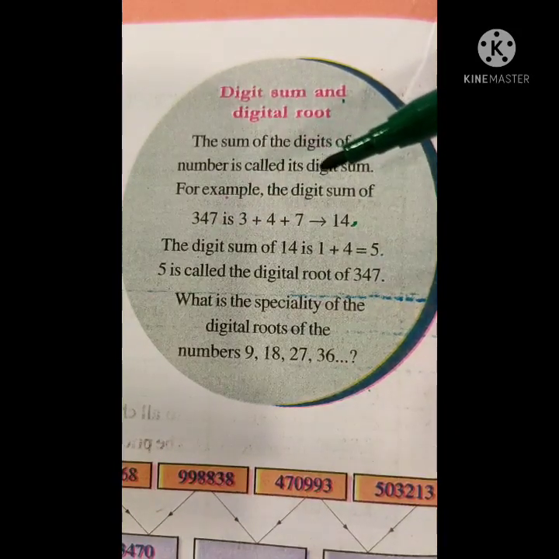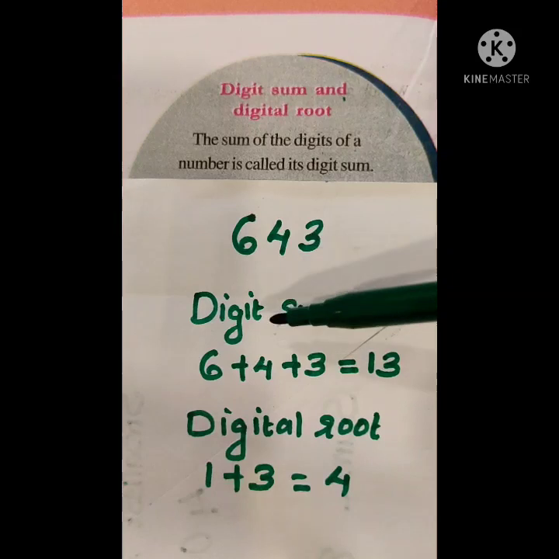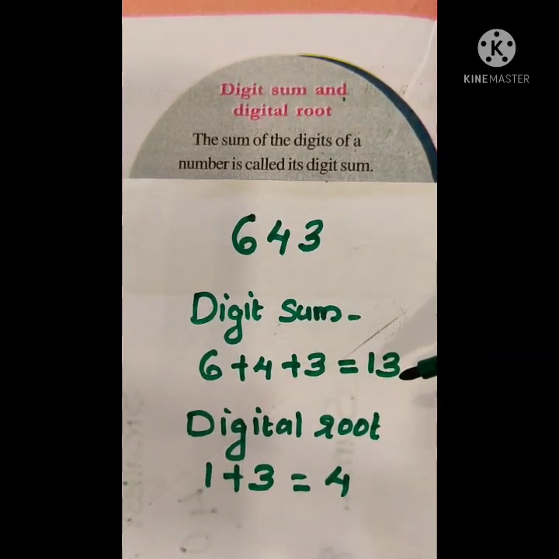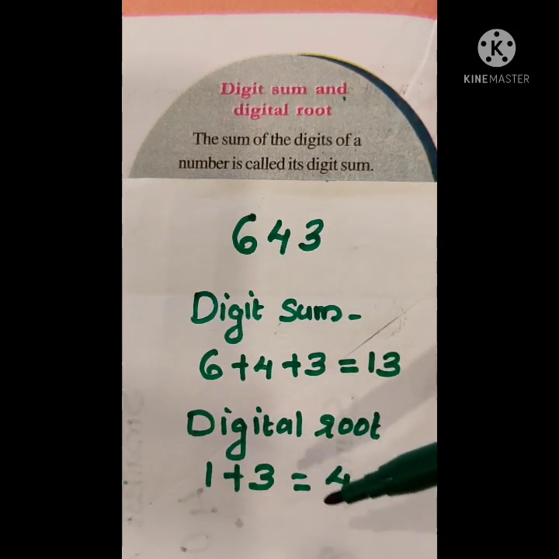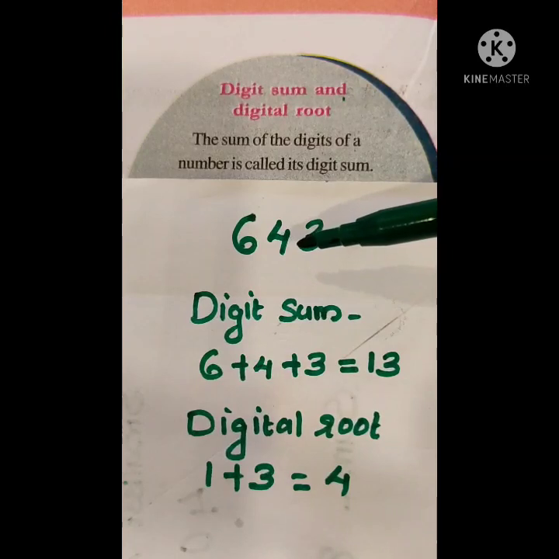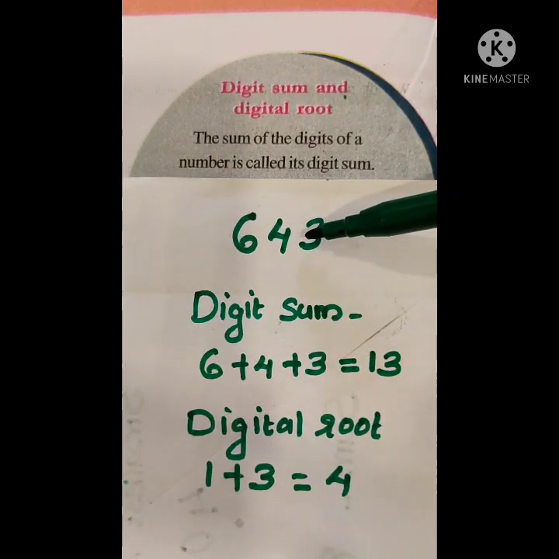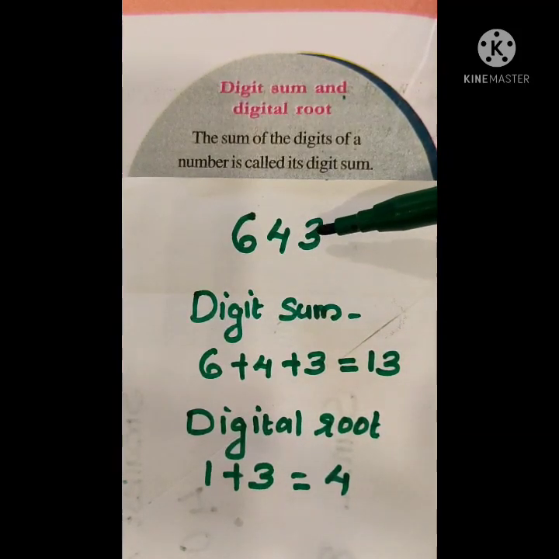Let us look at another example. Find out the digit sum and digital root of 643. Digit sum is 6 plus 4 plus 3, that is equal to 13. Then the digit sum of 13 is 1 plus 3 equals 4. Here 4 is the digital root of 643. 13 is the digit sum of 643 and 4 is the digital root of 643.